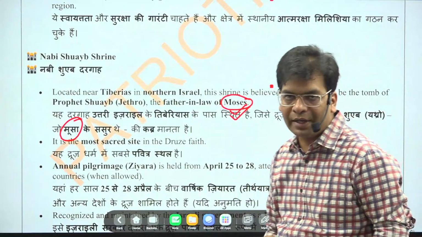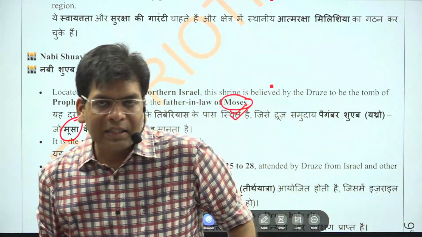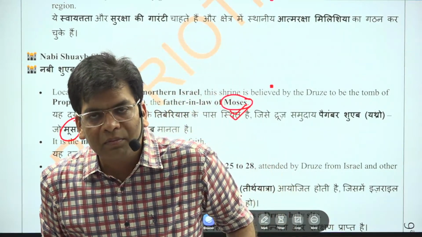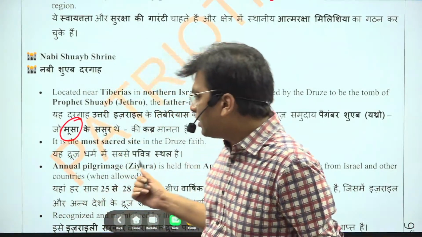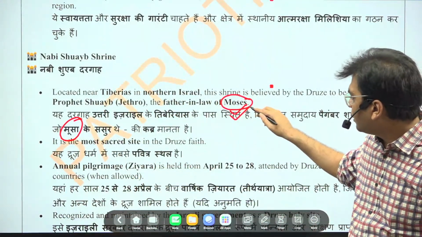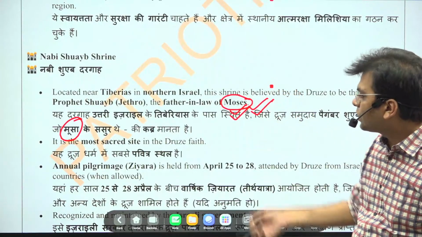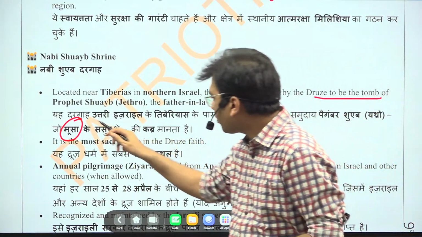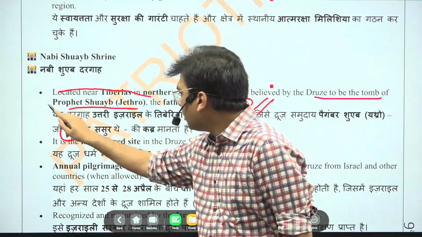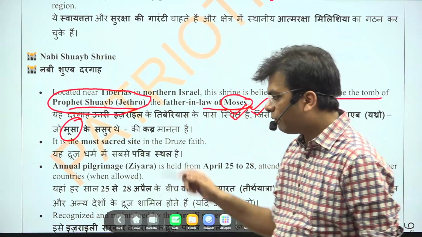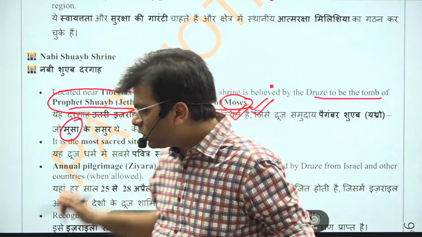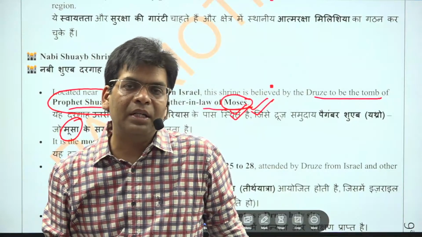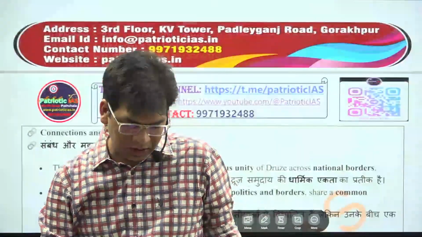Like we see the prophet in Christianity is Jesus. In Islam, it is Prophet Muhammad. Same, it was Musa. Moses was the prophet in the Jewish religion. Here you will see the Druze tomb of the prophet Shuaib, who was the father-in-law of Moses. So many times the Druze trace their religion from the Jews as well as from Islam. So please remember all these things.